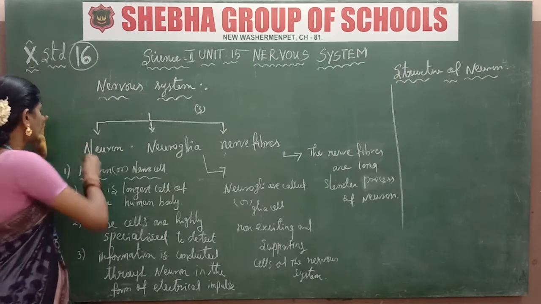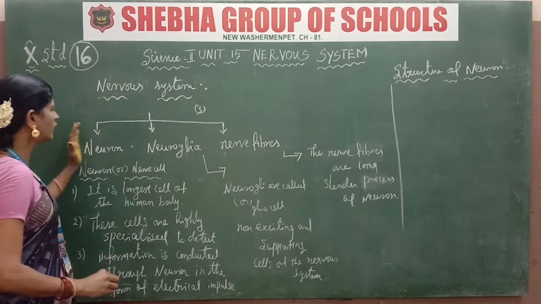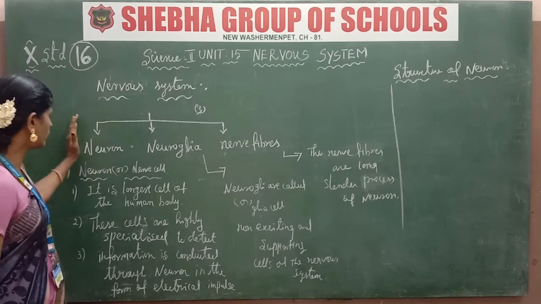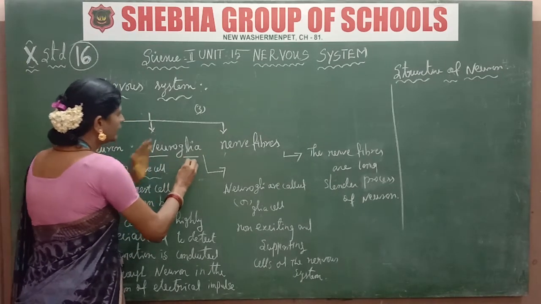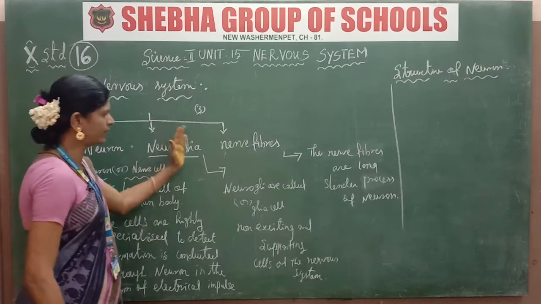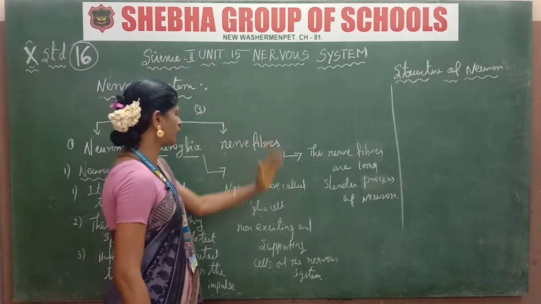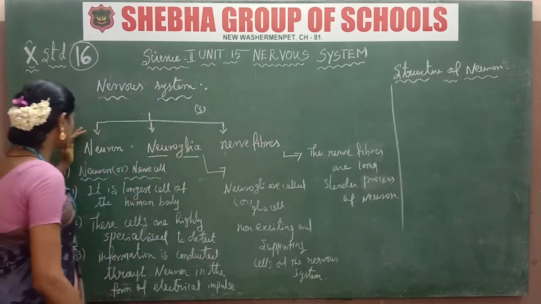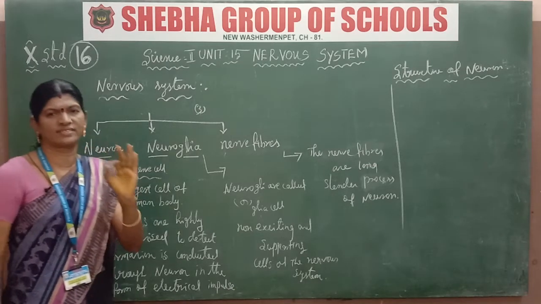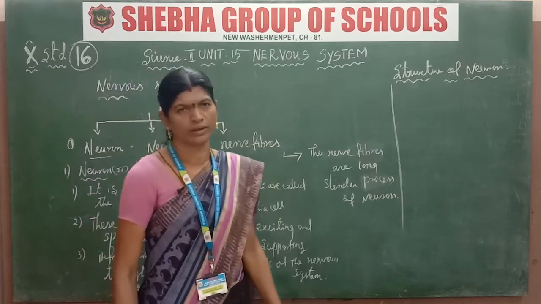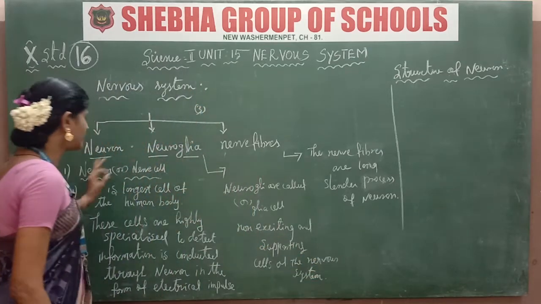First one is the neuron or nerve cell. Second one is the neuroglia or glia cells. Is that clear? Next one is nerve fibers. I will explain the first one, the neuron. The neuron is the longest cell of the human body. Listen, which one is the longest cell?